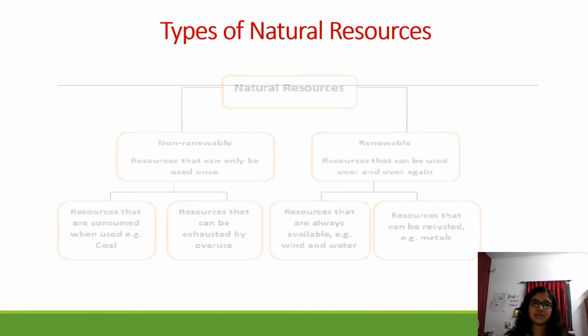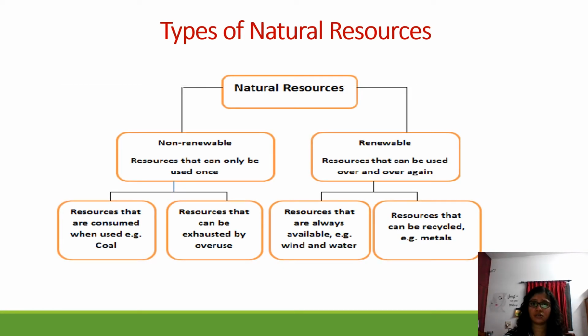Next we will see natural resources. Now, there are two types within the natural resources themselves, and we should be afraid of wasting them because we cannot get them back. Natural resources have two categories. One is non-renewable and the other is renewable. What do you mean by new? New means something which is very new, which is not used, right?